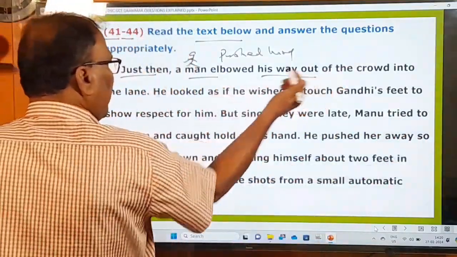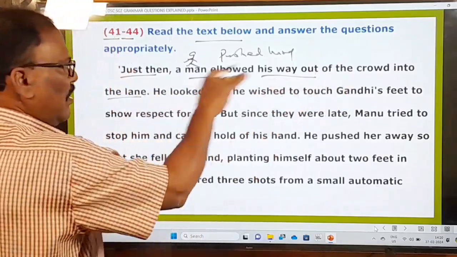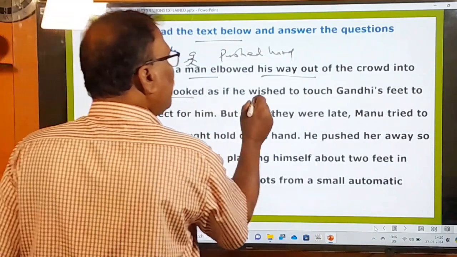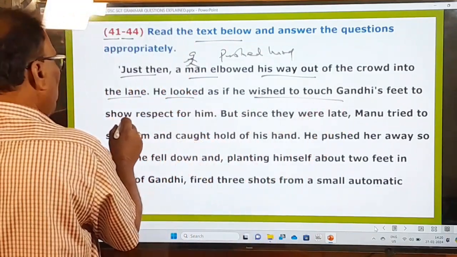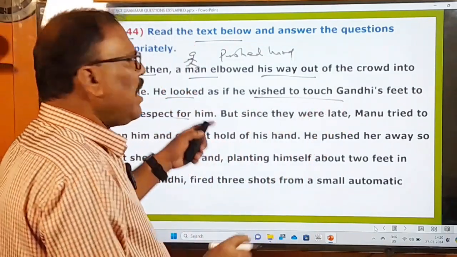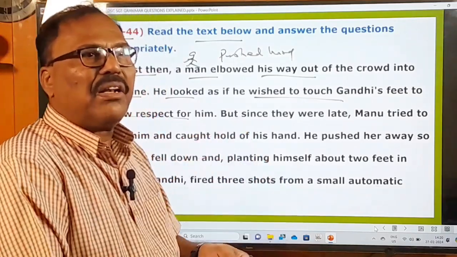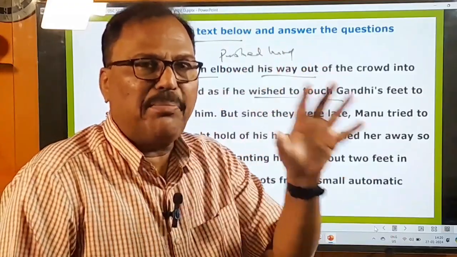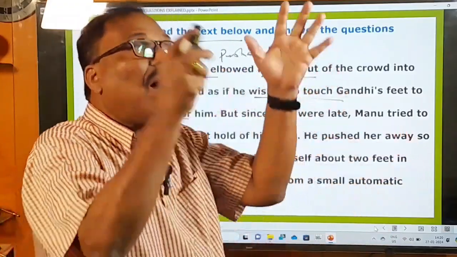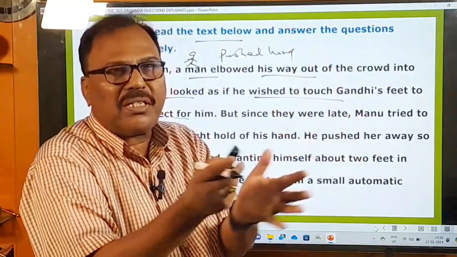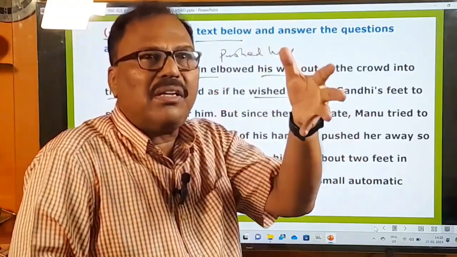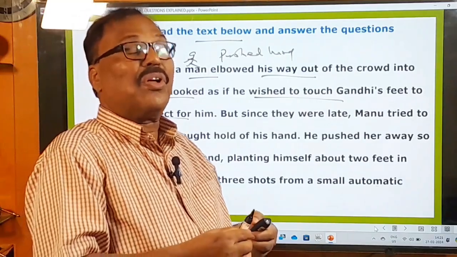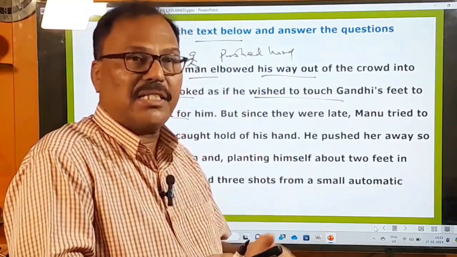And that crowd, where was that? Into the lane. So, from that crowd, he wanted to go into the lane. He looked as if he wished to touch Gandhiji's feet to show respect for him. And he appeared as if he were going to touch the feet of Gandhiji to show his deep respect for him. But he only appeared. That means it's only an imaginary situation. He only appeared to be going to do so. But in fact, he was not planning to do so. But he had some other idea in his mind.